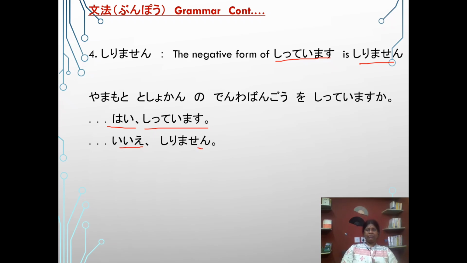If it is positive, hai, shitte imasu, verb te form imasu. But if it is negative, iie, shirimasen. So the negative form of shitte imasu is shirimasen. We cannot say iie, shitte imasen, because this is totally wrong.